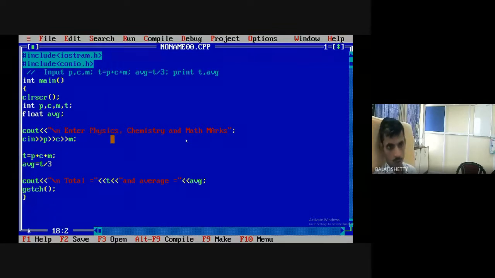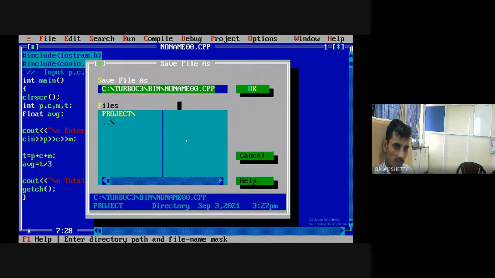See, we are using this conio.h. We are using conio.h to clear the screen, because when we run the output in Turbo C++, we get the previous screen program output also. That's why we are clearing the screen and we are immediately getting the output. So for that we need conio.h file. Okay. If you are using setw also, then we also need conio.h. So here first I save the program. You have to save the program.